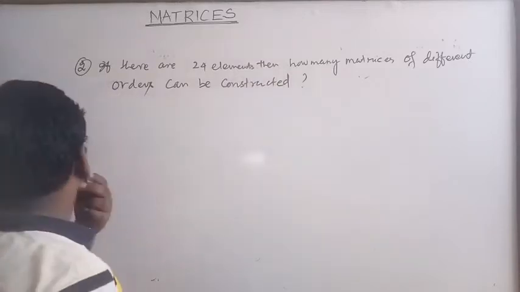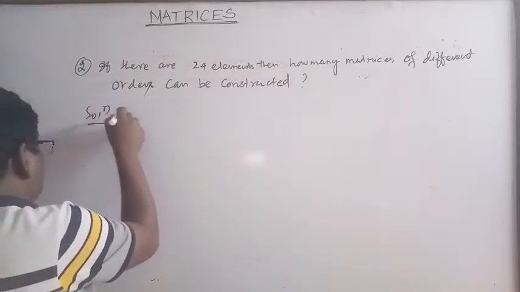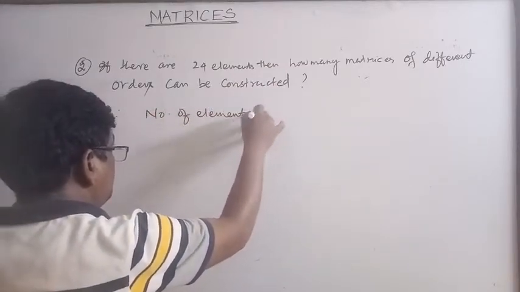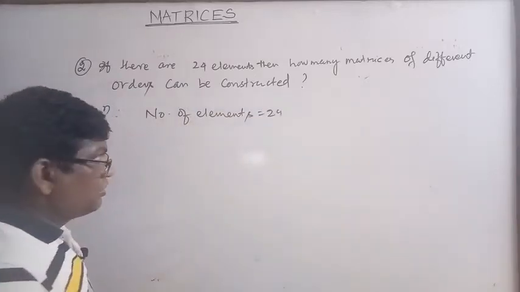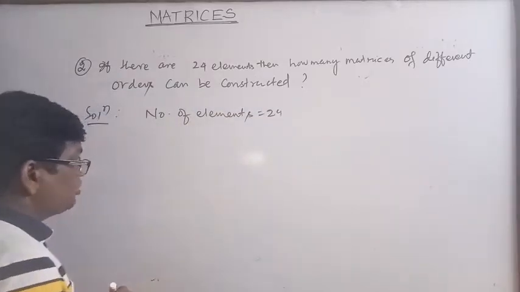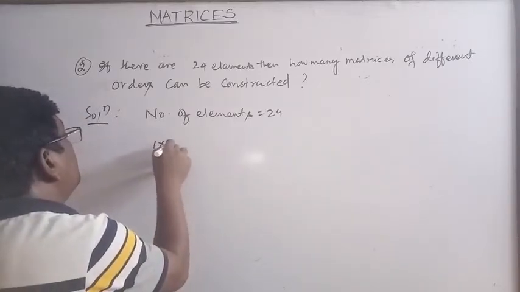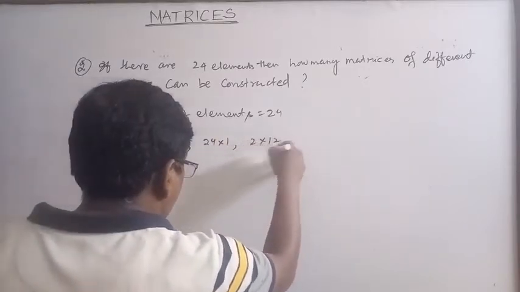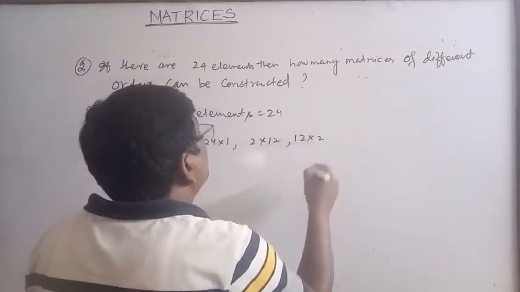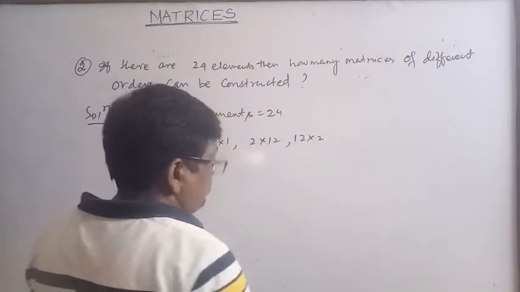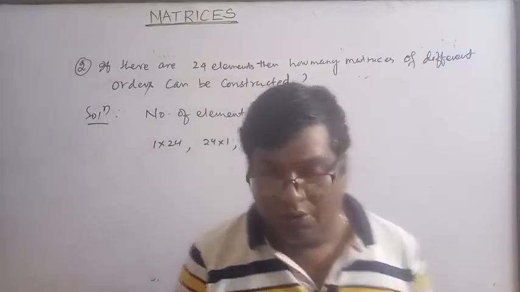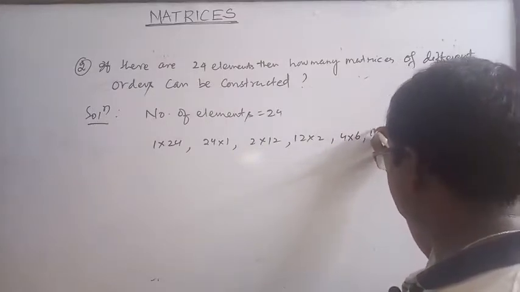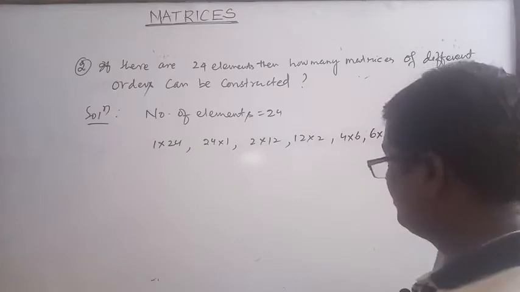Okay, this is the question. The solution is the number of elements equal to 24. What are the factors of 24? We can write 1 into 24, 24 into 1, 2 into 12 and 12 into 2, 3 into 8, so 4 into 6, 6 into 4.